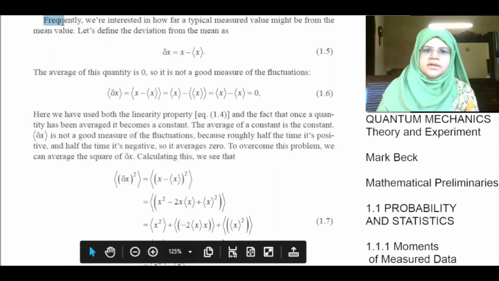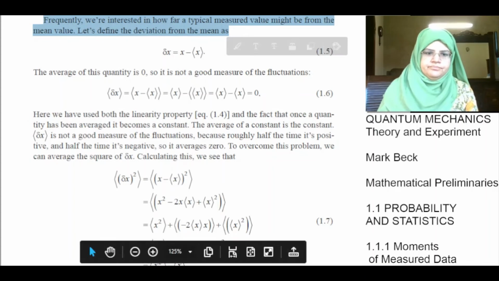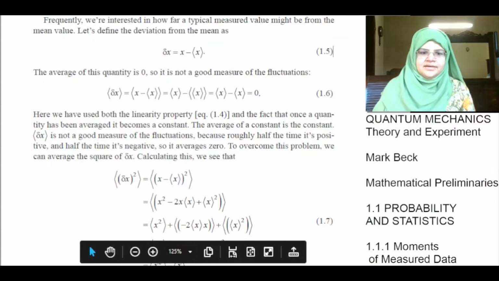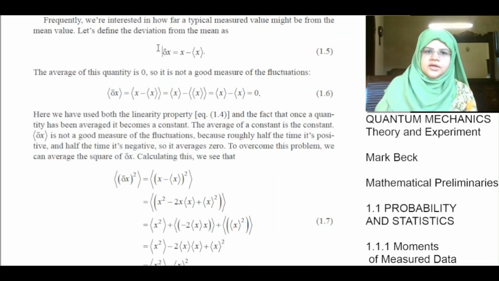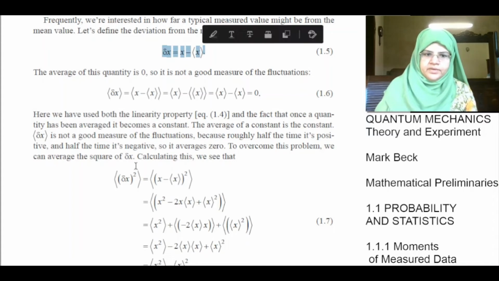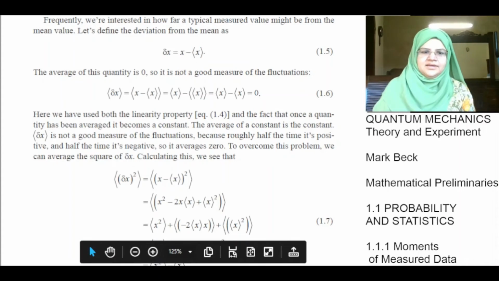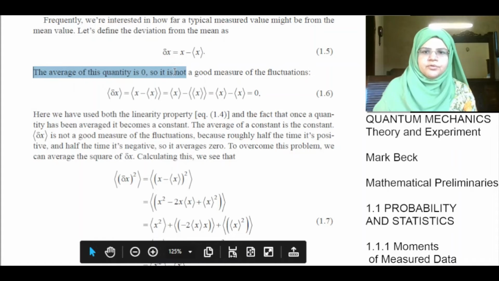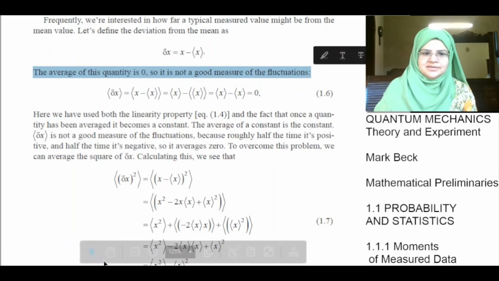Frequently, we are interested in how far a typical measured value might be from the mean value. Let's define the deviation from the mean as delta x is equal to x minus the mean of x. The average of this quantity is 0, so it is not a good measure of the fluctuations.